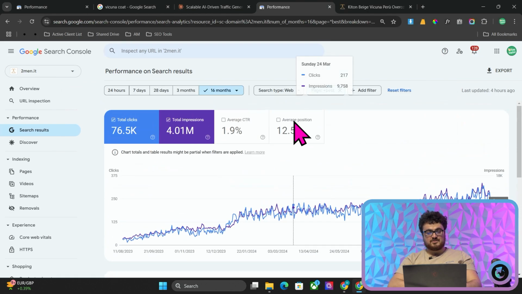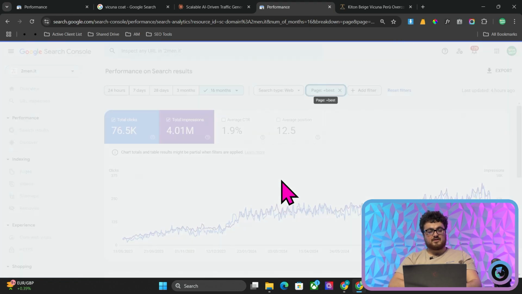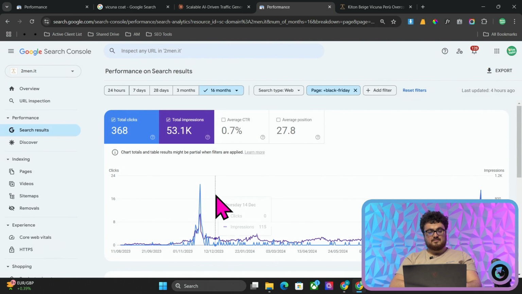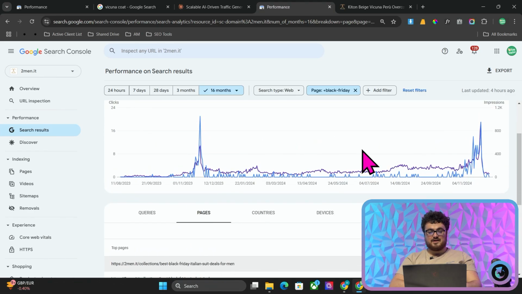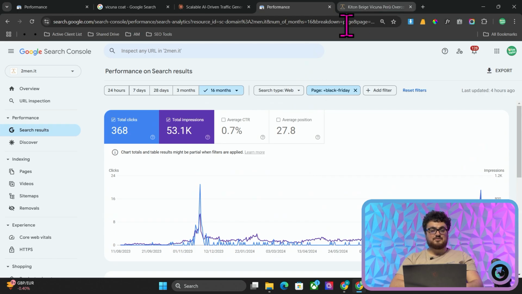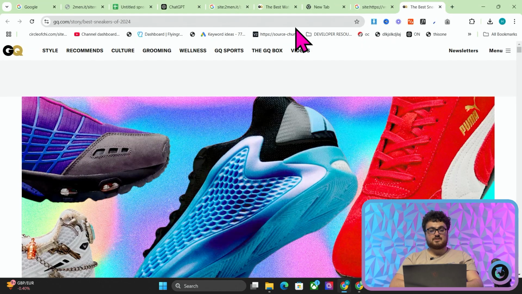One more thing, guys, just, again, just on the same kind of thing. If I do URLs containing Black Friday, you'll actually see that this is working as well. These are pages that I just made in 5 minutes. They're just collection pages about Black Friday, basically. And every year they get clicks. So, that is a very interesting point as well. And I took that from GQ using this third method, which we're going to discuss now.